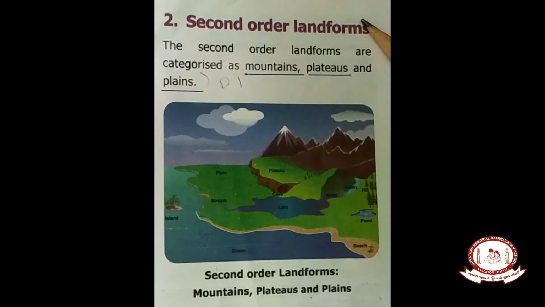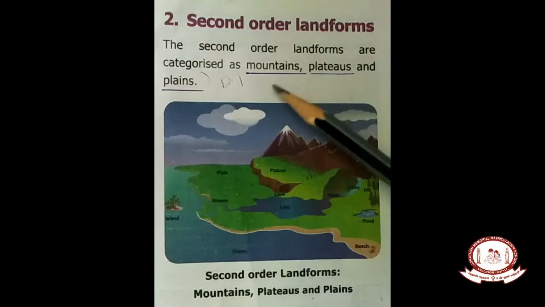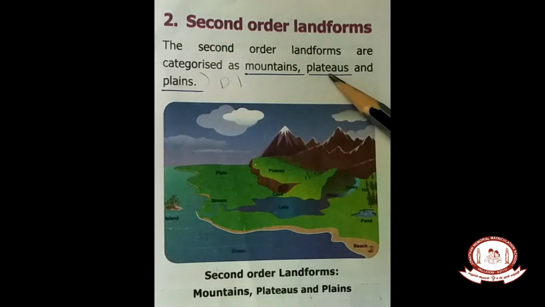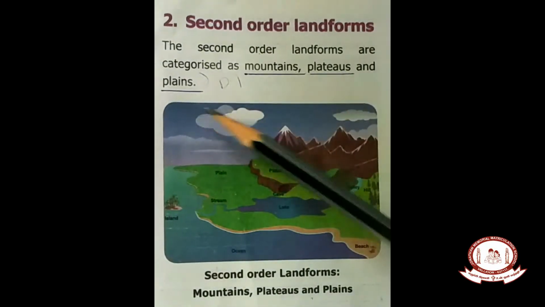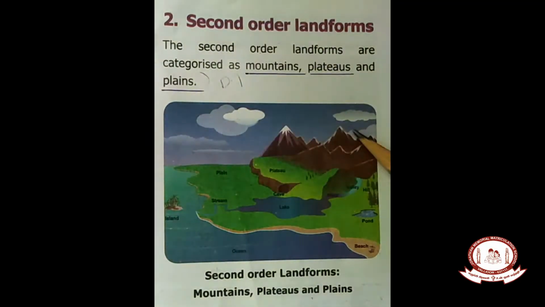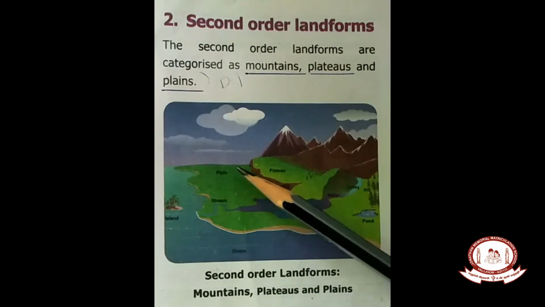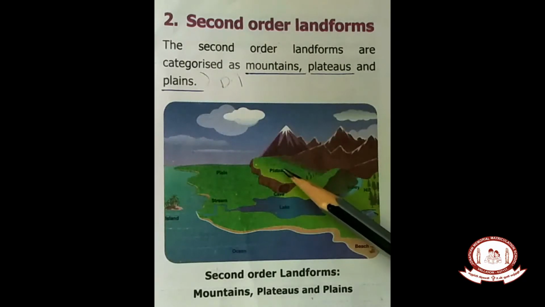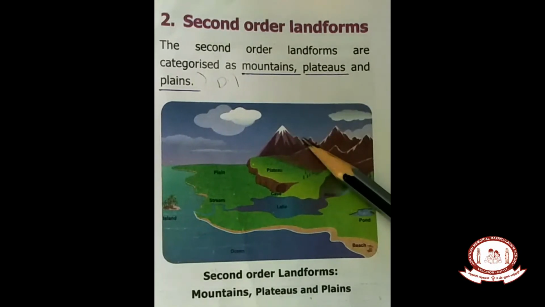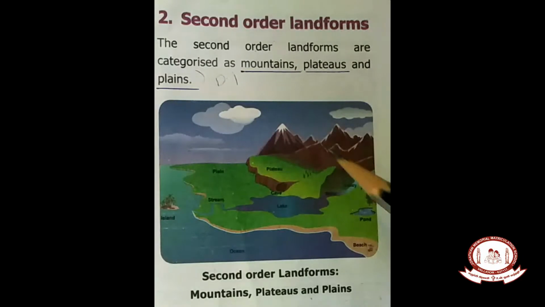Okay, children, so what are all categorized in the second landforms? Mountains, plateaus and plains. See the picture, children. Mountain is given, no? So rivers are flowing through the mountain. The cultivated land is said to be the plain. The raised land is said to be the plateau. We'll come to first, mountains.